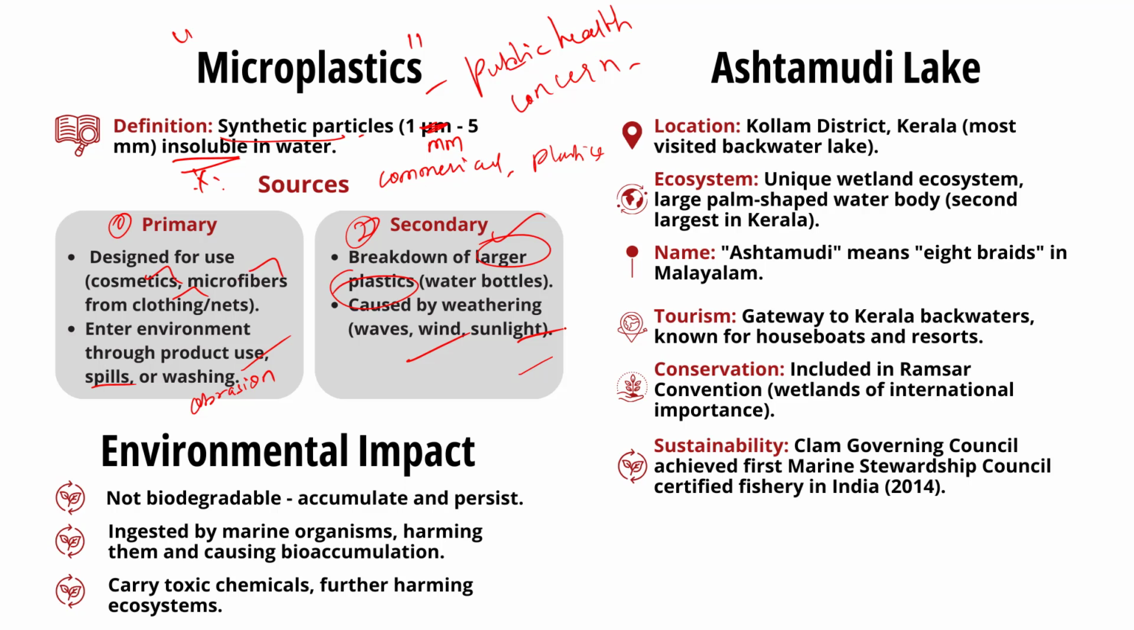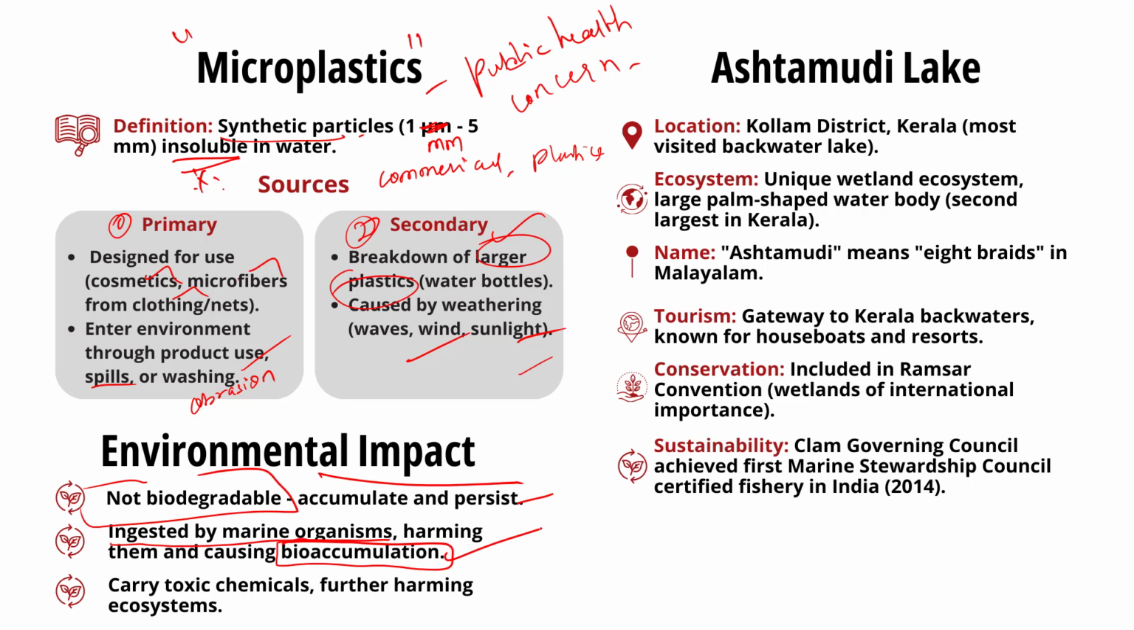Now let us see the environmental impact of microplastics. See, microplastics are not biodegradable. Once released into the environment, primary and secondary microplastics accumulate and persist. They can be ingested by marine organisms, leading to potential harm to aquatic life and bioaccumulation along the food chain. They can also carry toxic chemicals and pollutants, posing additional risk to organisms and ecosystems.